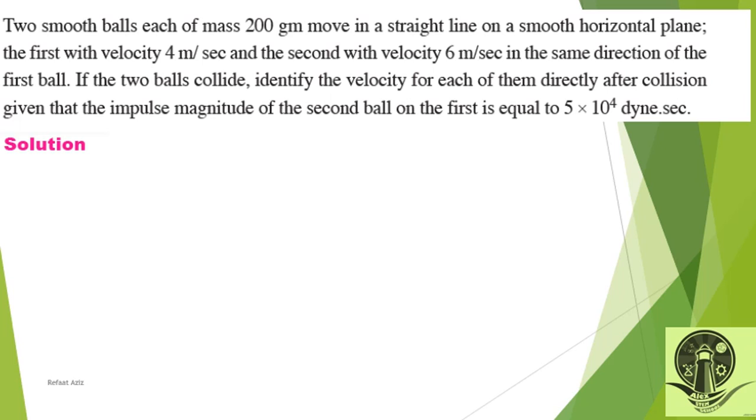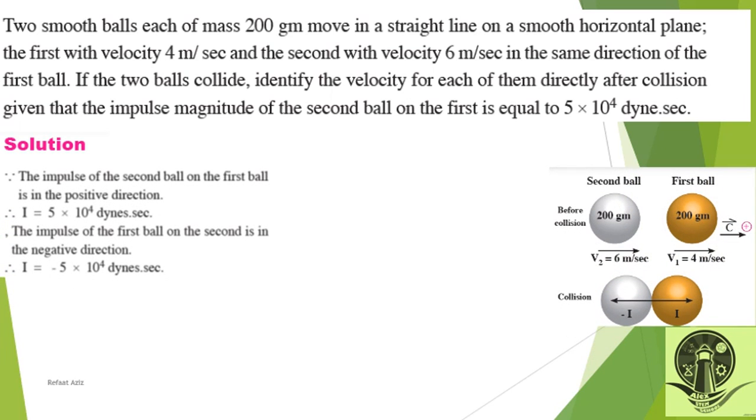If the two balls collide, identify the velocity of each of them directly after collision, given that the impulse magnitude of the second ball on the first is equal to 5 times 10 power 4. What do you think? Yes, we can see.